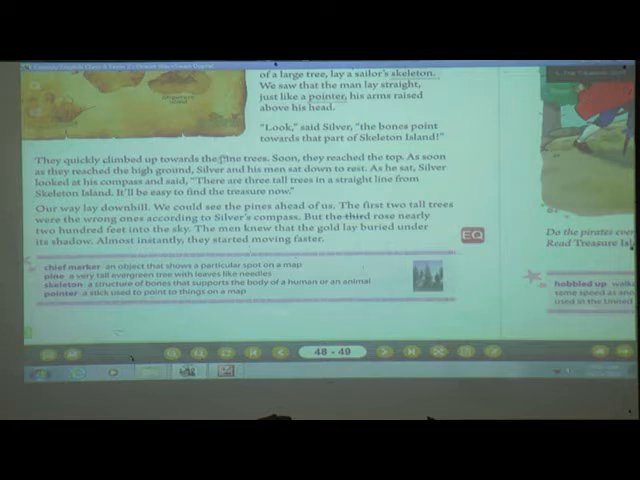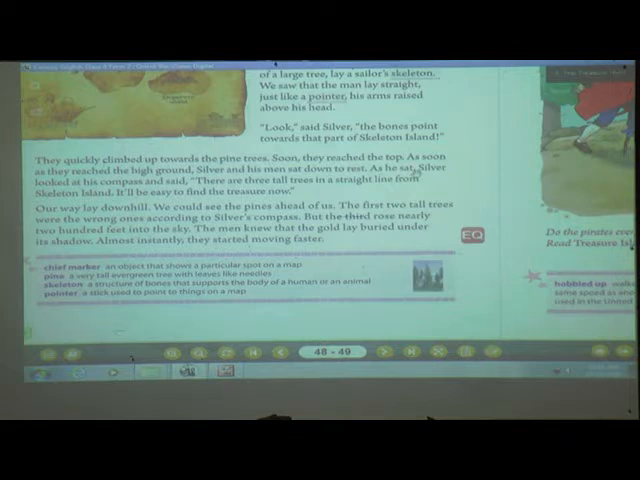They quickly climbed up towards the pine trees, and then what did they do? As the pine trees were there, they were just climbing towards them. Soon they reached the top. Now where are they? At the top. As soon as they reached the high ground, Silver and his men sat down. See, as we climb to any place, what happens? Yes, we get tired and then we sit for some time. Similarly here, Silver and his men sat down to rest.